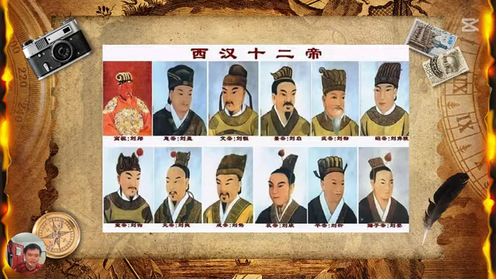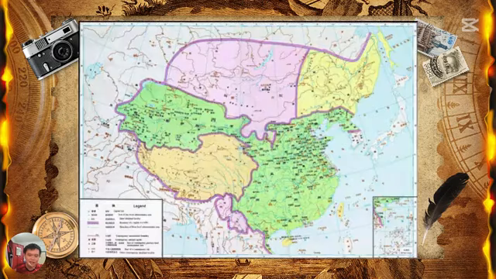So let's see, this is the Western Han. One of the most important kings of the Western Han is Han Wudi, because he expanded the Han dynasty's region to its biggest. You can see the green color is the Han dynasty.